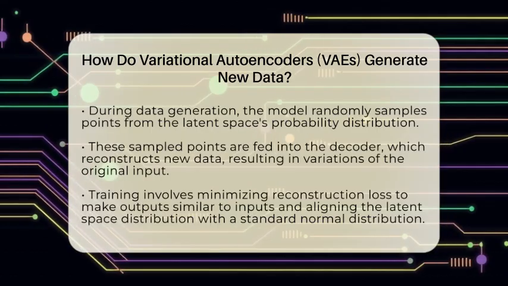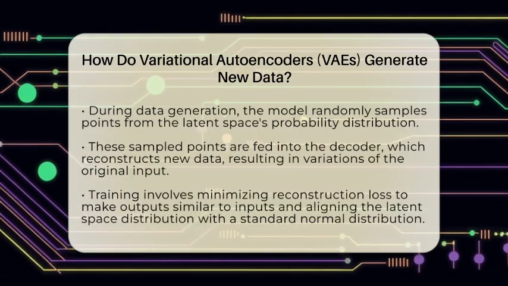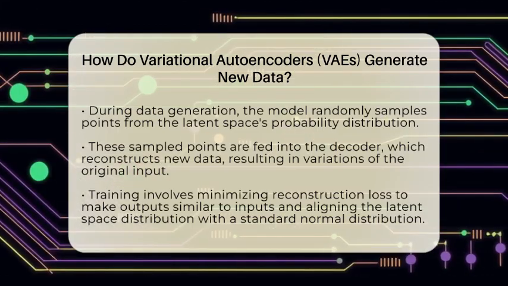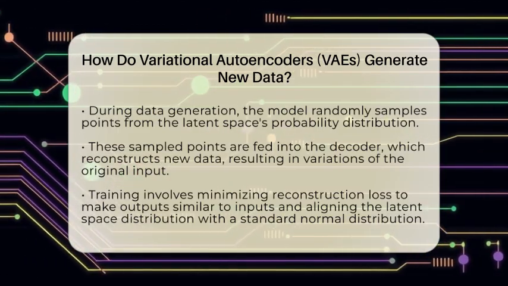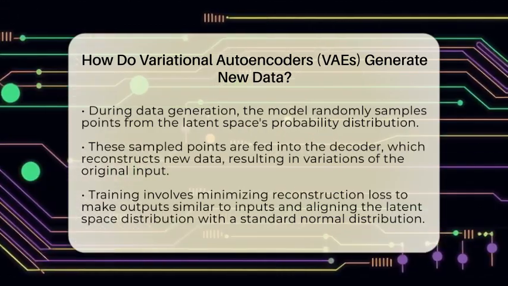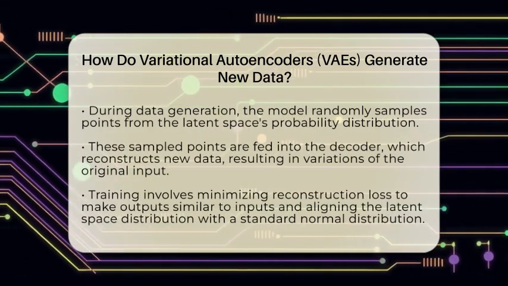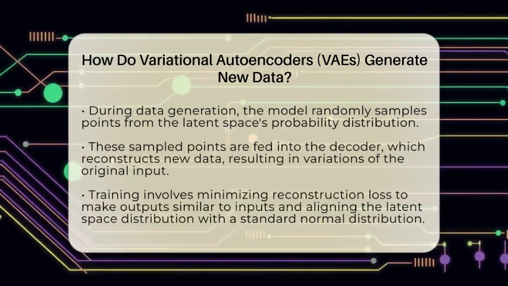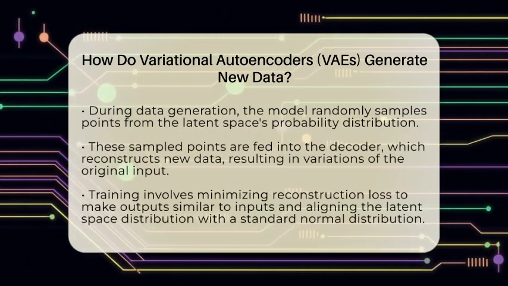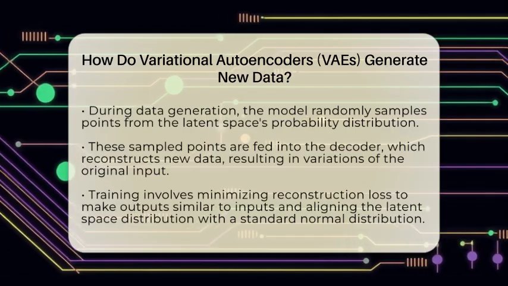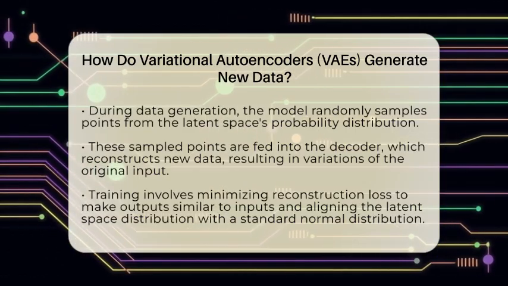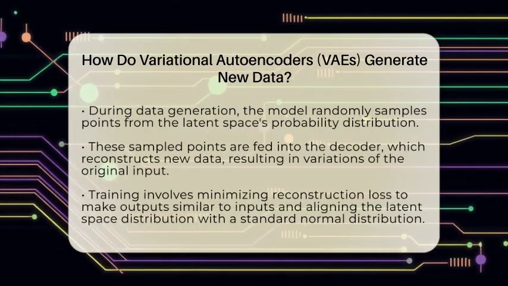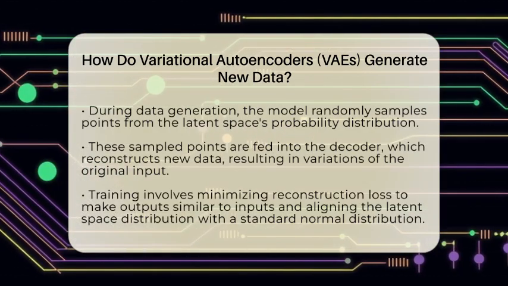Next, during the creation of new data, the model randomly picks points from this probability distribution in the latent space. Think of it like drawing a random card from a deck. These sampled points are then sent to the decoder, which reconstructs the data back into its original form. Because the latent space is continuous and probabilistic, each sample can produce a slightly different output, giving us variations of the original data. This is how VAEs generate new images or text that are similar but not identical to what they learned.